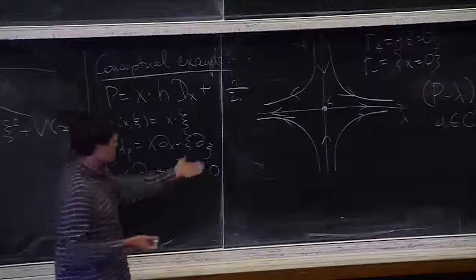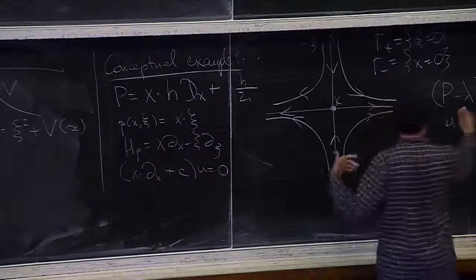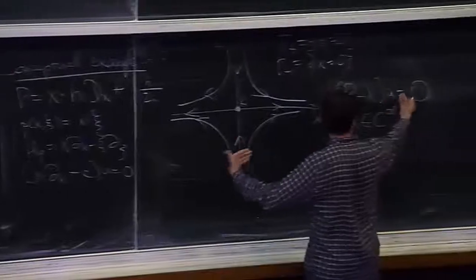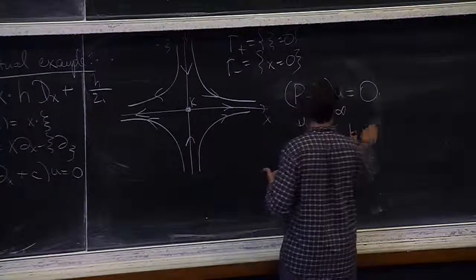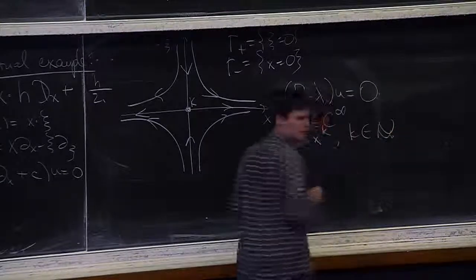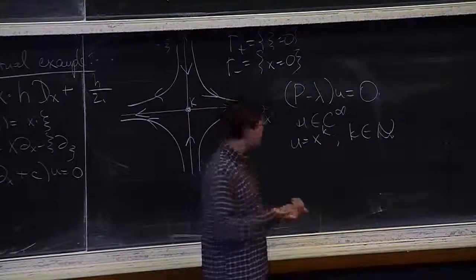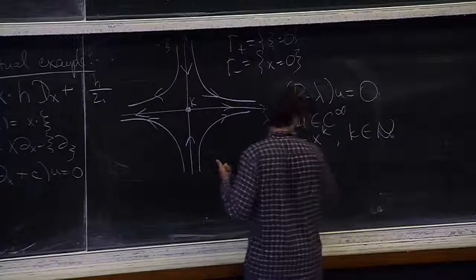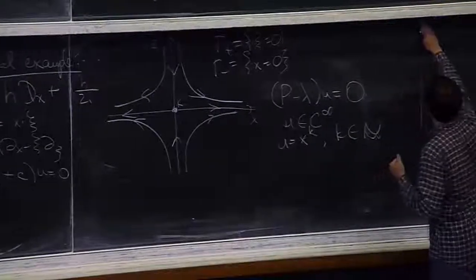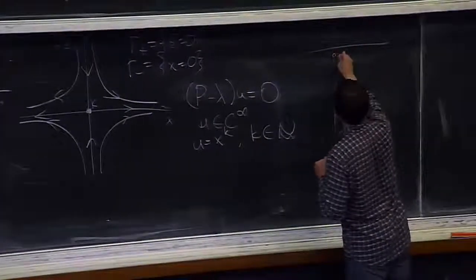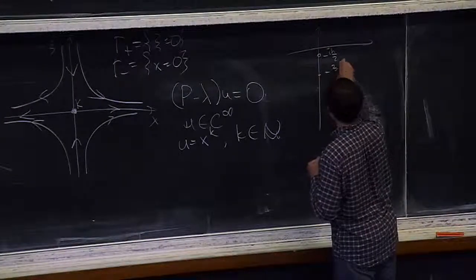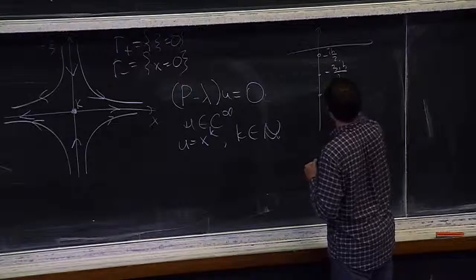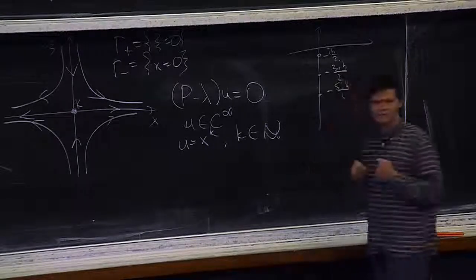So in this particular situation, you know what's going to happen. Your resonance states, so places where the eigenstates would just be x to the k, where k is 0 or a non-negative integer. And the corresponding resonances will be this. If I draw this, you will have a resonance at minus ih over 2, minus 3ih over 2, minus 5ih over 2, and so on.